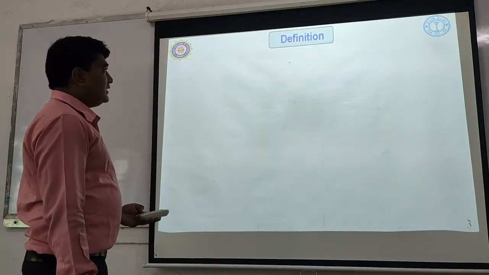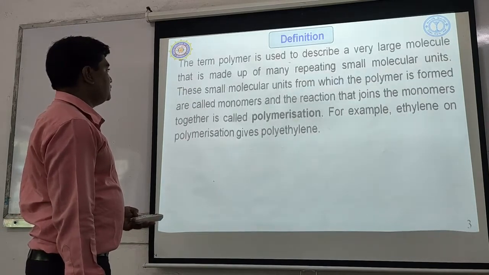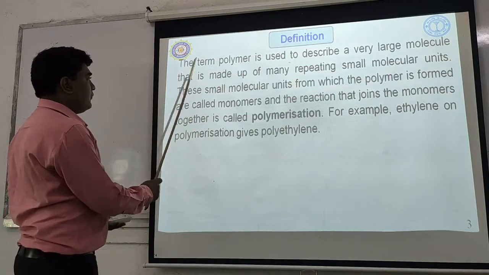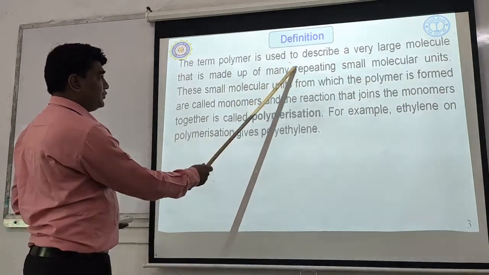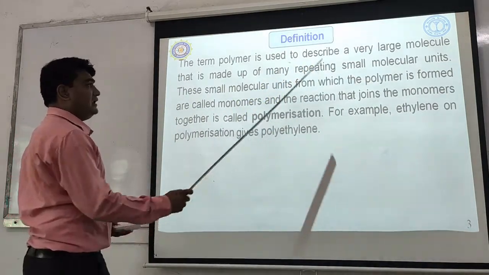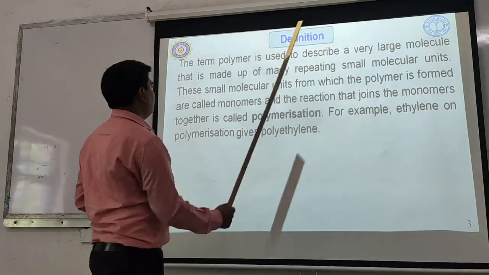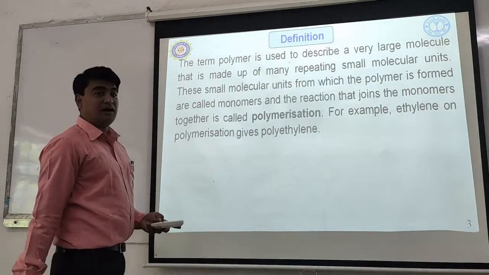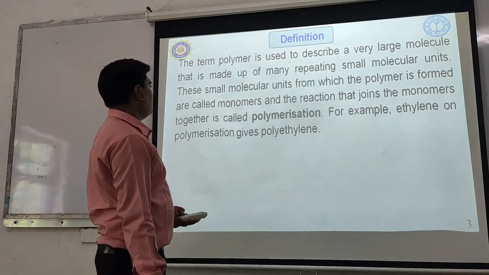Then the definition of the polymers. Okay, so we will read out the definition. It is very simple. The term polymer is used to describe a very large molecule that is made up of many repeating small molecular units.